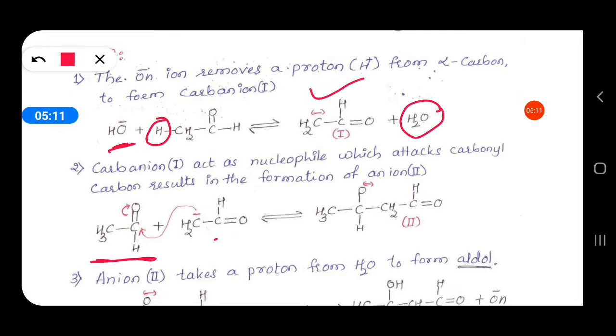In presence of the attacking reagent, the pi electrons of the CO bond are shifted to oxygen. So oxygen becomes minus, carbon becomes plus. To that carbon, this anion will attack and give the addition product. As the pi electrons are shifted to oxygen, oxygen gets the negative charge, and the nucleophile adds and gives the addition product. This is also an anion because the negative charge is present on the oxygen, and this is called anion 2.